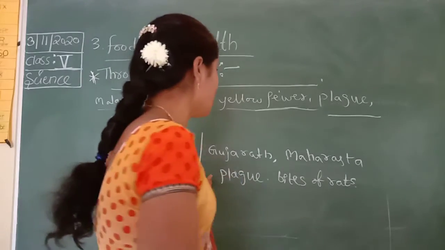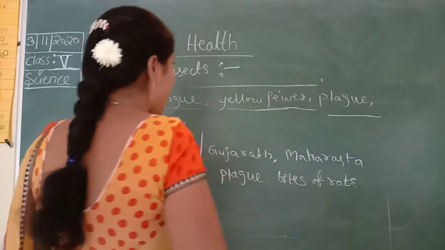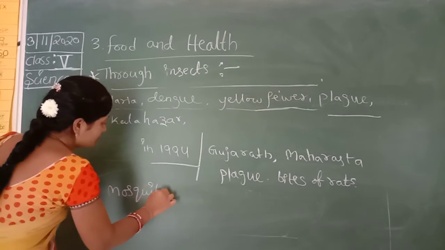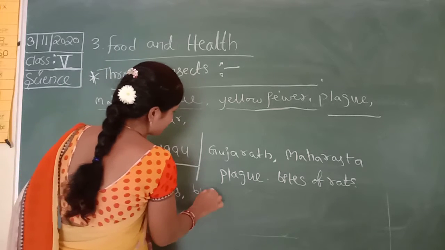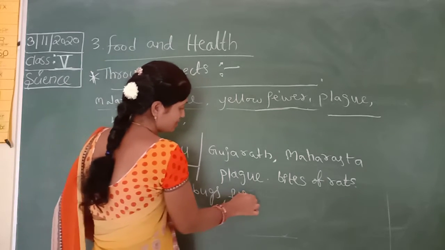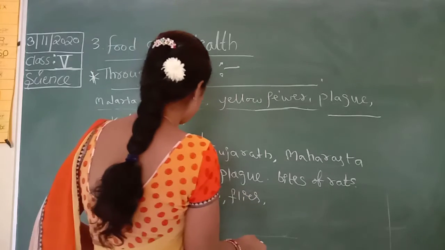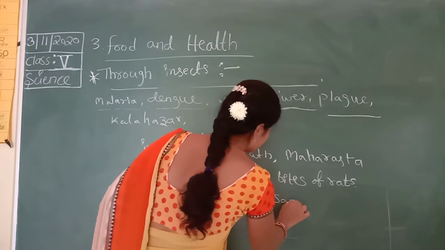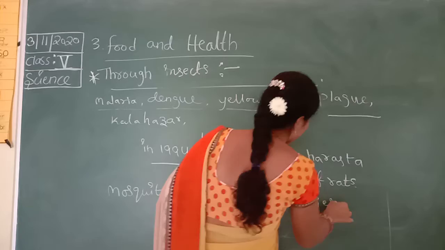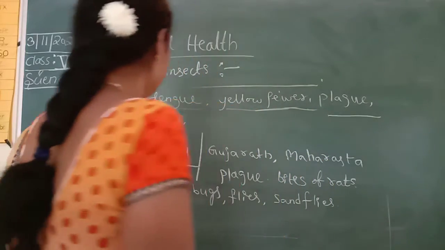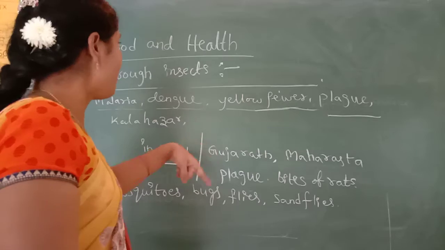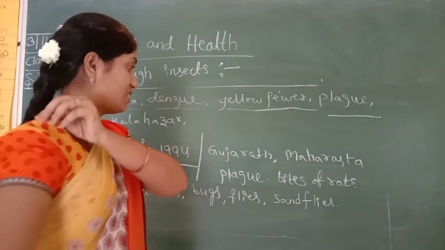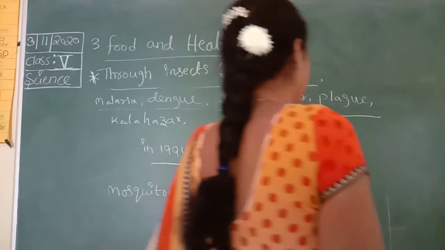Okay, bugs, sandflies, mosquitoes, flies. These types of insects cause these types of diseases. Especially plague is caused only by rat bites. Okay, next.